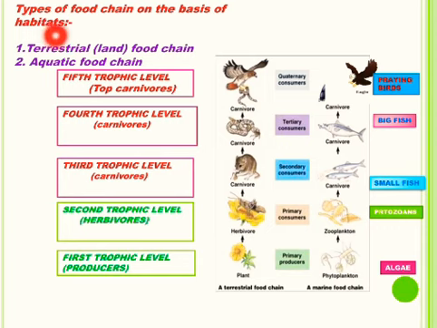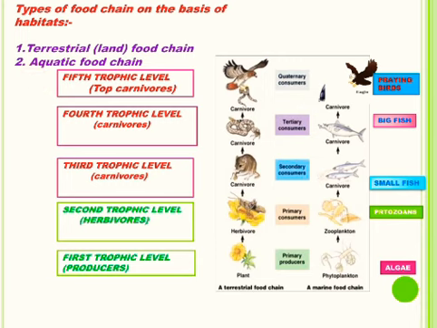Now see the types of food chain on the basis of habitats. Previously we have done the types of food chain on the basis of number of trophic levels. Now the types of food chain on the basis of habitats. There are two types of food chain on the basis of habitats. One is terrestrial food chain that exists on land, and second is aquatic food chain that exists in water.